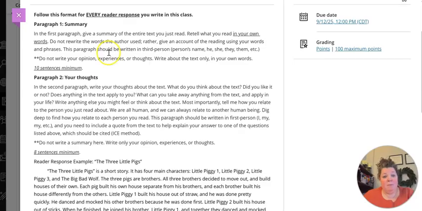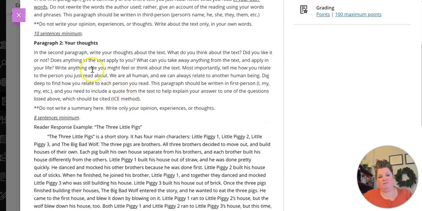summary. But it does say that paragraph 1, the summary, needs to be 10 sentences minimum. Also, do not write your opinions, your experiences, and your thoughts. This is about the summary only, not your thoughts. That comes in the next paragraph.